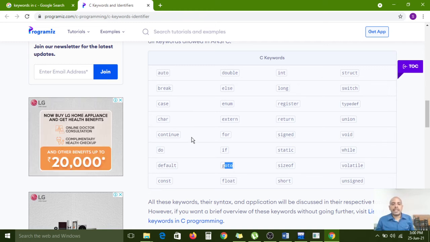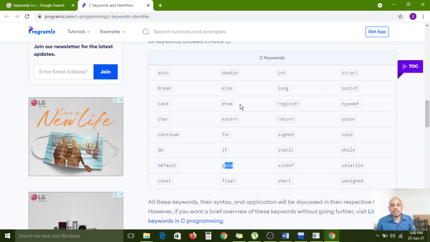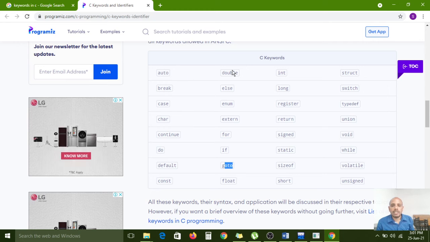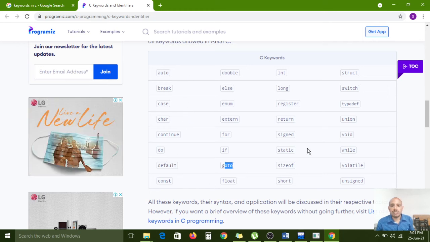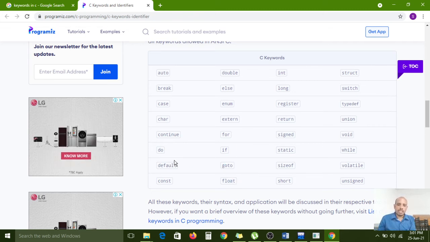Among those, data types also we have: int, long, double, float is also there, and char is also one of the data types, the character data type. The switch case is also a reserved keyword.